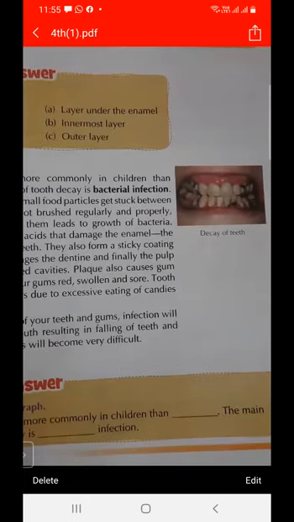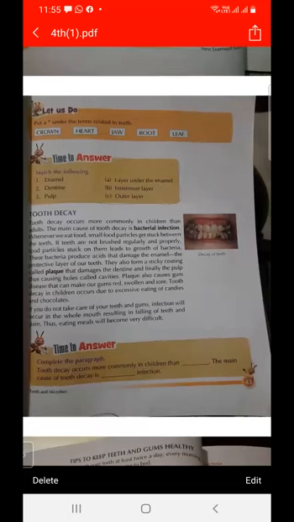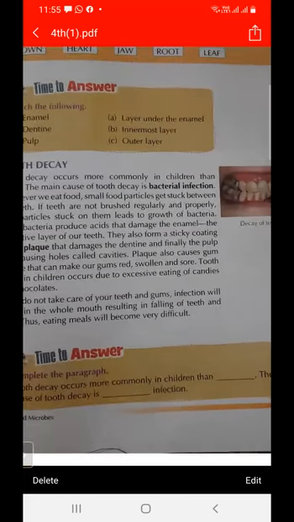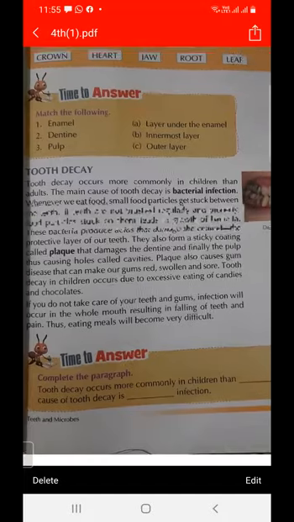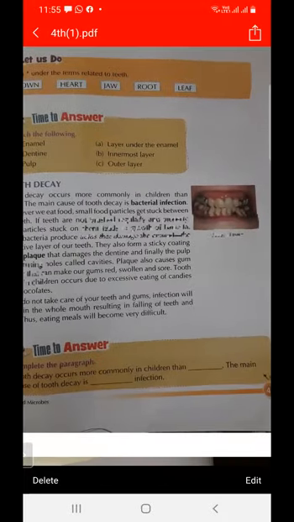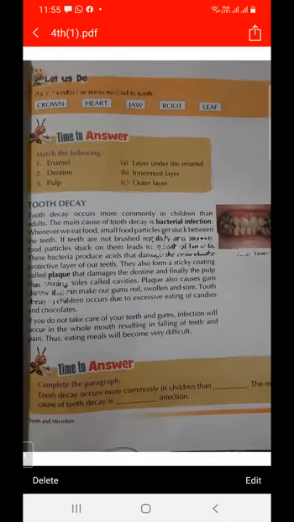So what do you mean by tooth decay? This is due to bacterial infection. The breaking of the tooth may occur due to this bacterial infection, and the yellow layer deposited on the tooth is called plaque.